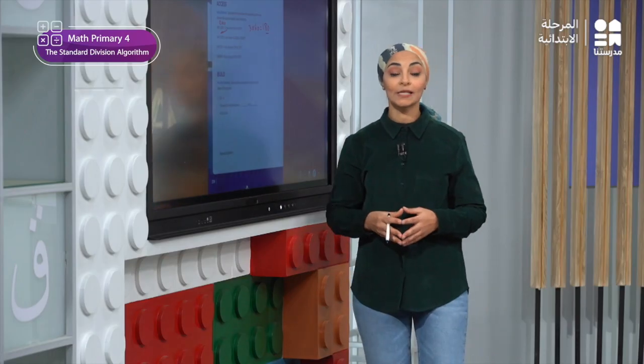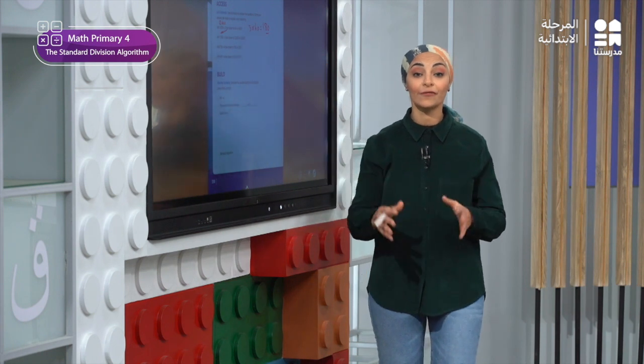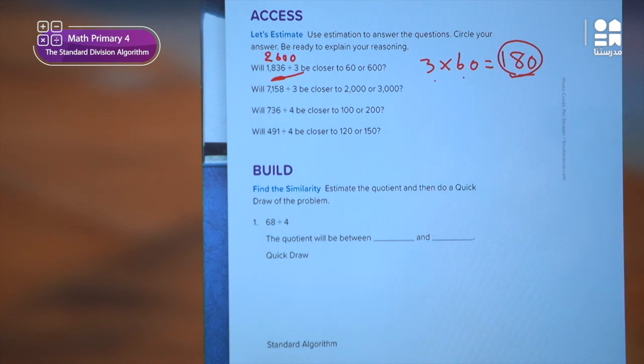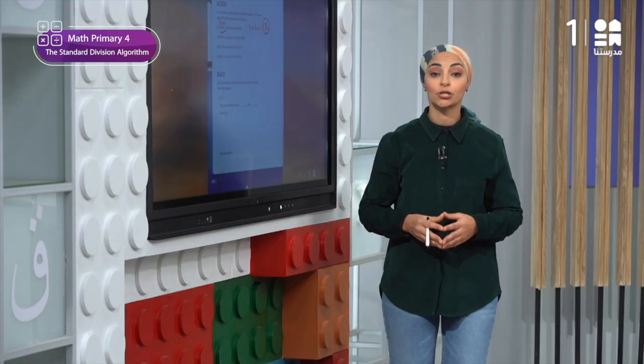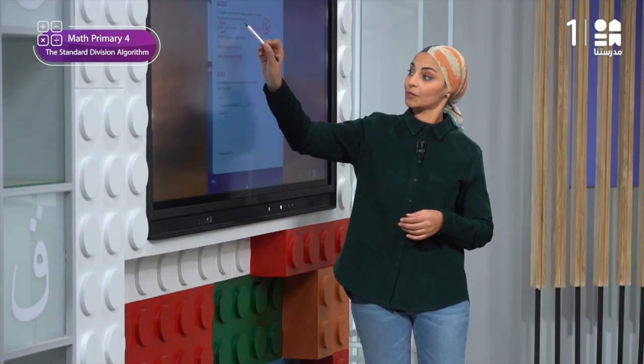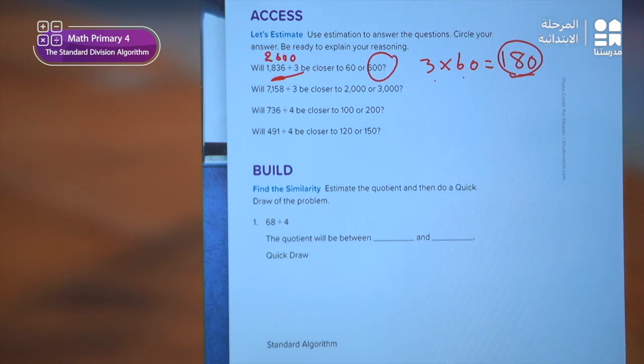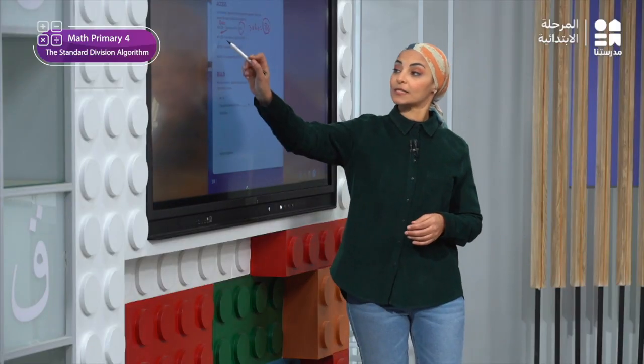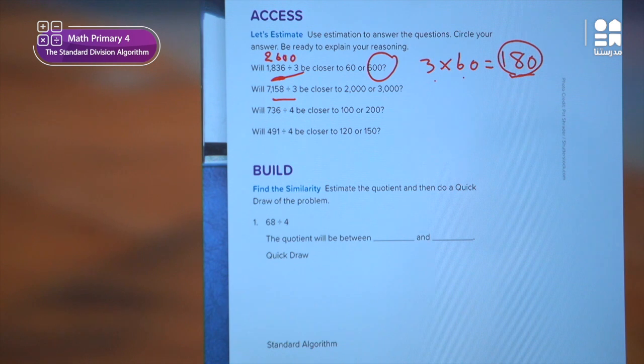طيب ال 180, like you see here, is very far from 2000. في فرق كبير قوي ما بين 180 وال 2000, right? So, it is more reasonable that the answer is closer to 600. So, this is the right answer. Now, let's move to problem number 2. Problem number 2, he's asking me, is 7158 divided by 3 closer to 2000 ولا 3000?